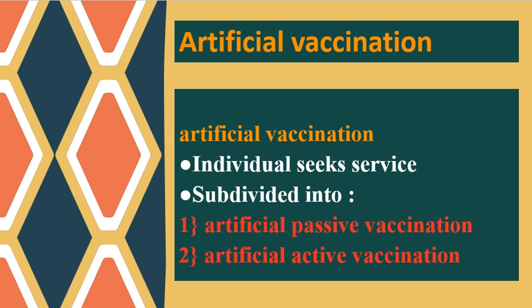And now I am going to talk about artificial vaccination. In this type of vaccination, usually the individual seeks service. They go to hospital or dispensaries just to get vaccination. And it is also subdivided into artificial passive vaccination and artificial active vaccination.